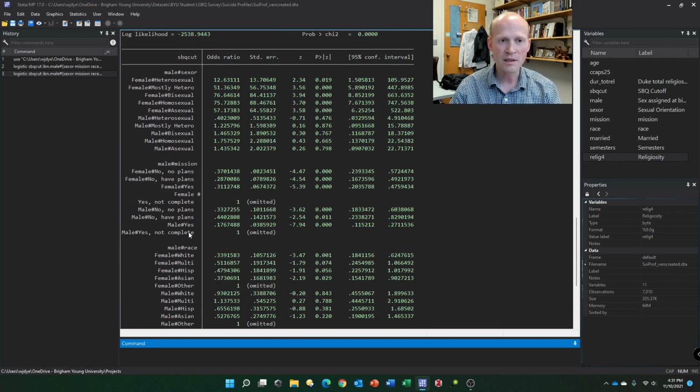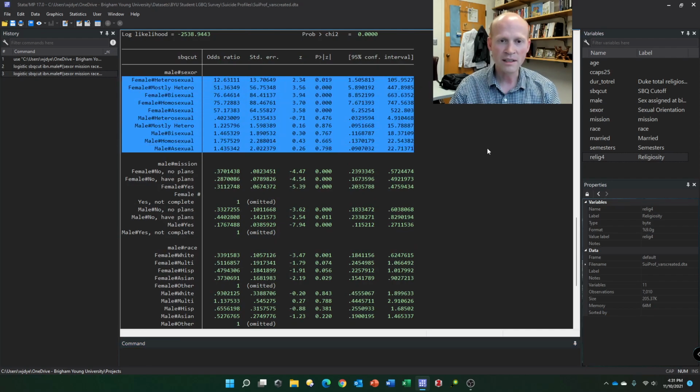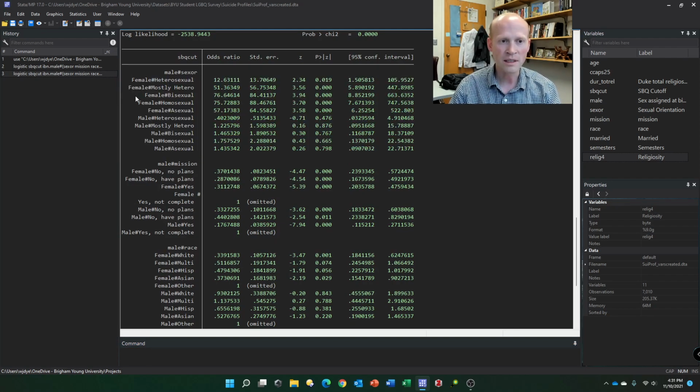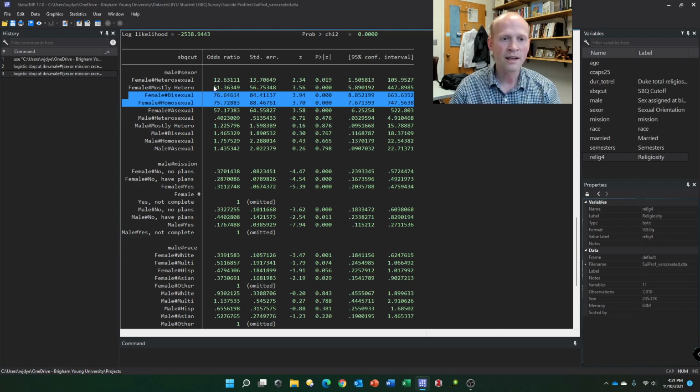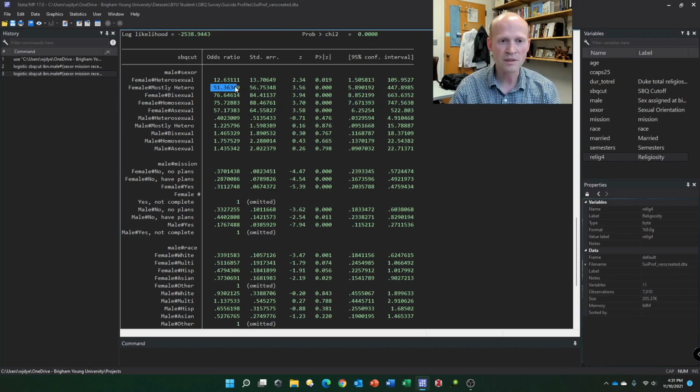Basically, as we read through this, we can interpret these fairly directly in some ways. Female bisexuals, female homosexuals have the highest rates. Mostly female, mostly heterosexuals next, though. Oh, I guess female asexuals next there. But we're going to look at these and see what they actually look like.